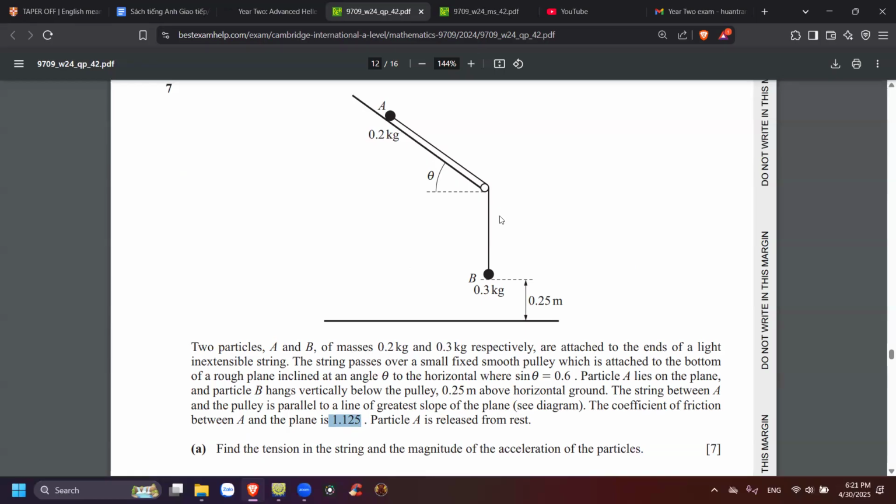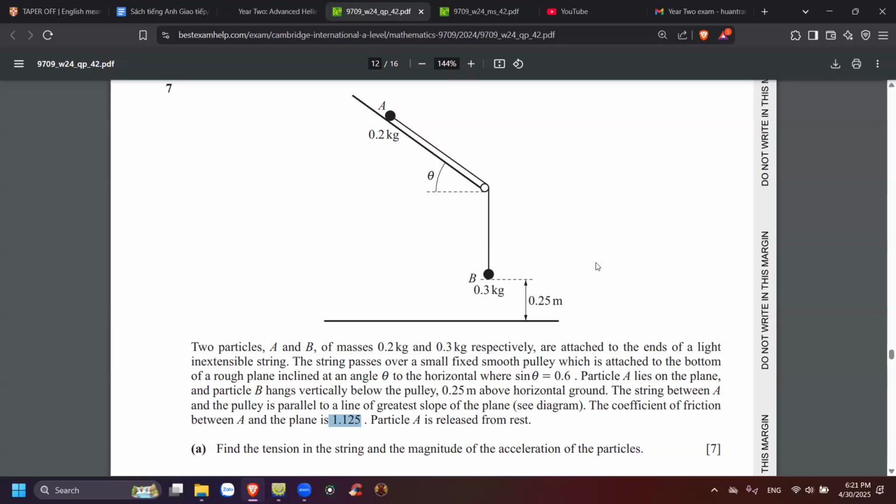Particle is released from rest, and then find the tension of the string and the magnitude of acceleration of the particles. Tìm lực căng dây trong cái string này và tìm độ lớn của cái acceleration của những particle này. So it's 7 marks.